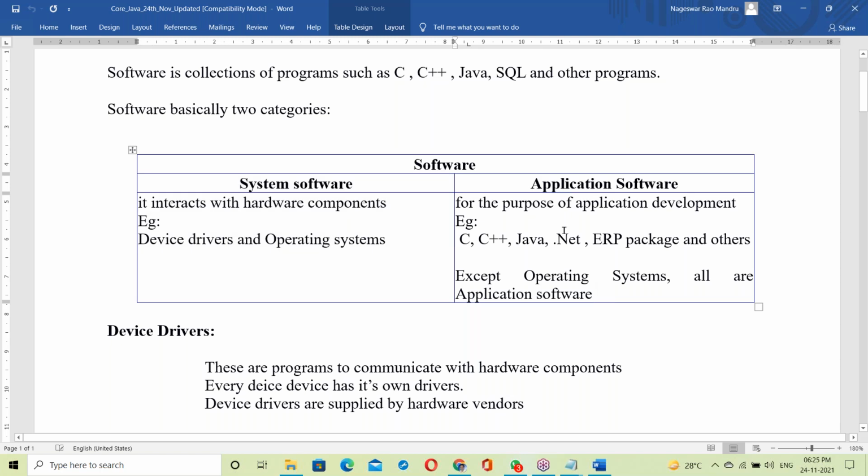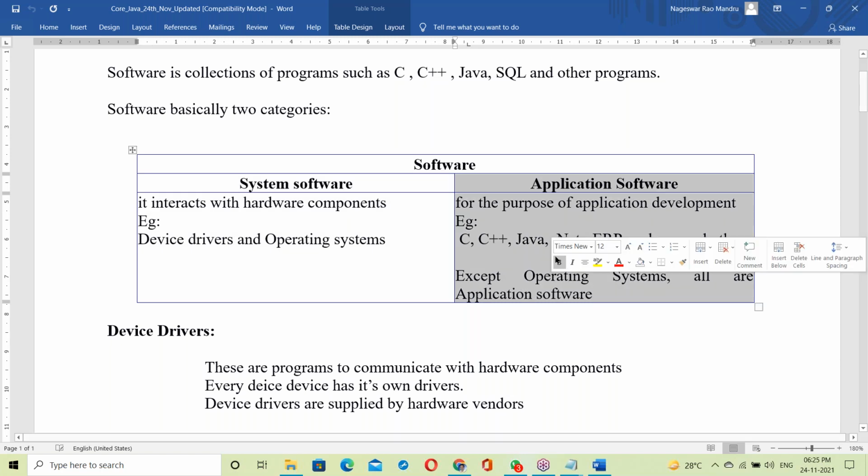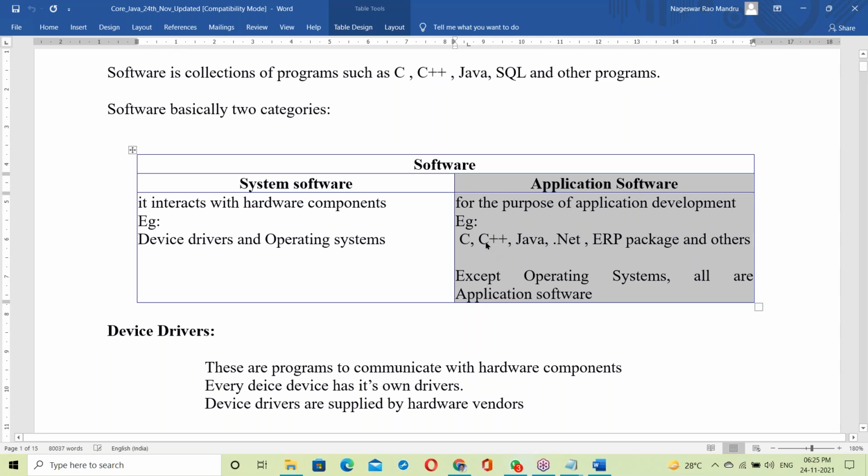Application software is for the purpose of application development. Examples are C, C++, Java, .NET, ERP, and so on. Except operating systems, all are application softwares.